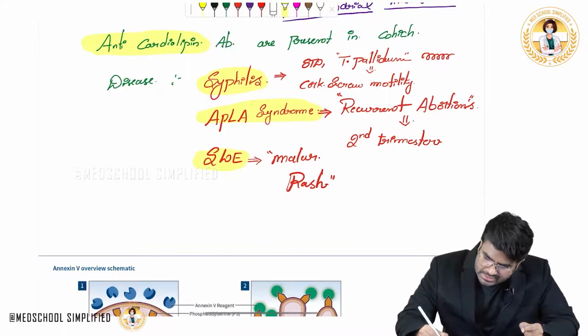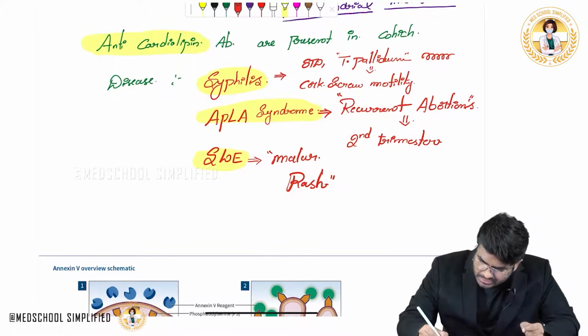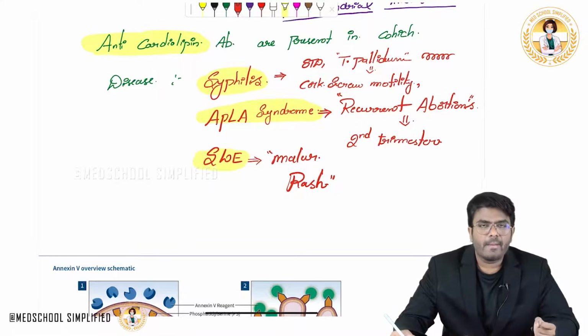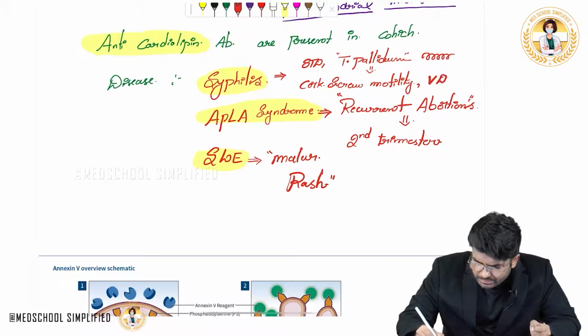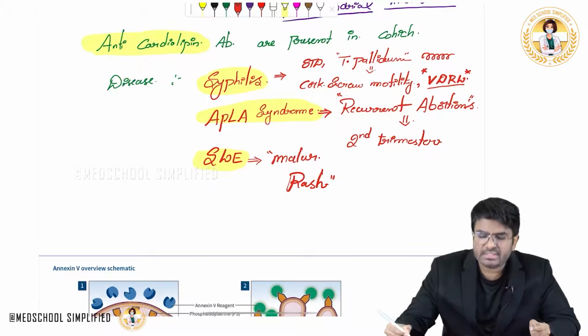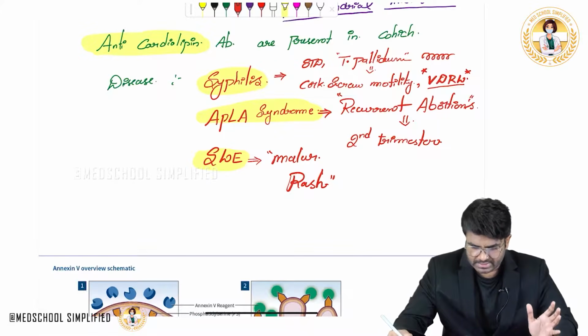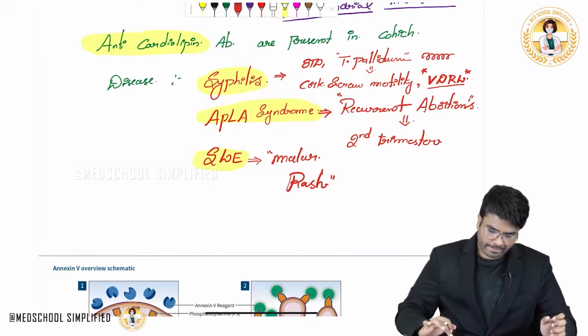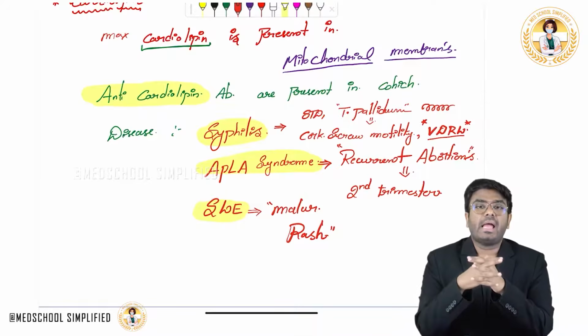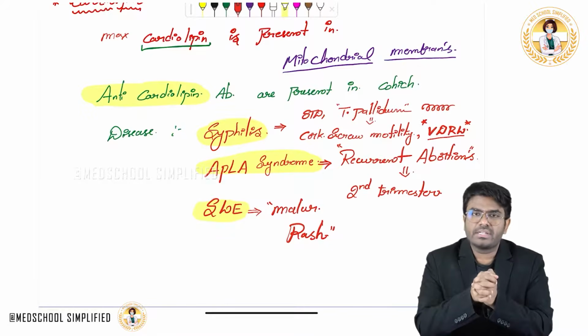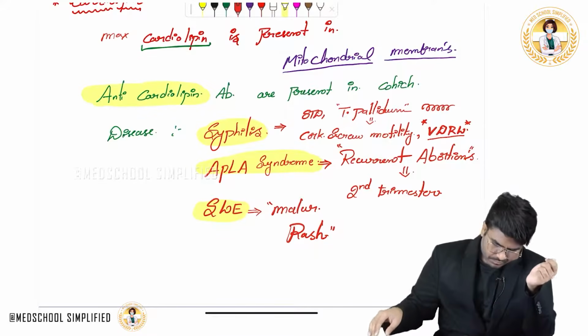And what is the screening test that is also repeatedly tested in the exams? What is the test that is done for syphilis? There are many tests, but in your exam they will ask you about the screening test. It is the VDRL, Venereal Disease Research Laboratory test. It is done for syphilis. So, the integration part is also done. Now, what was I discussing? Cardiolipin. Anti-cardiolipin antibodies are seen in which conditions? They are seen in 3 conditions: SLE, APLA syndrome, as well as syphilis.